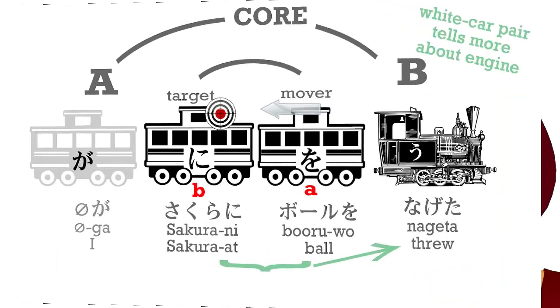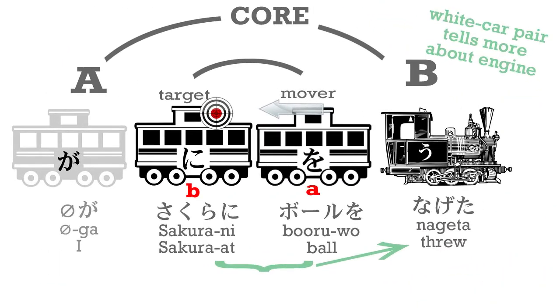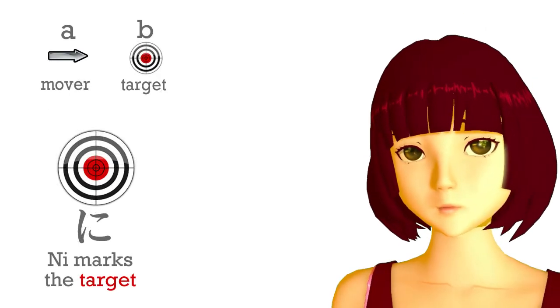So, Sakura ni boru o nageta means I threw the ball at Sakura. The ball is marked by o because it's the thing I actually threw. I am marked by ga, whether you can see me or not, because I am the one who did the action of throwing. That Sakura is marked by ni because she is the target of that action, in this case very literally.